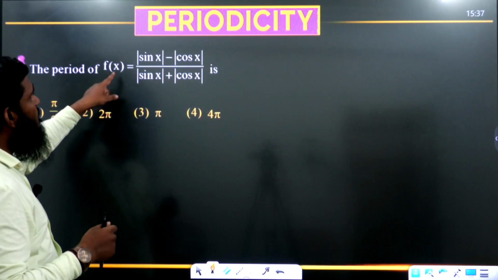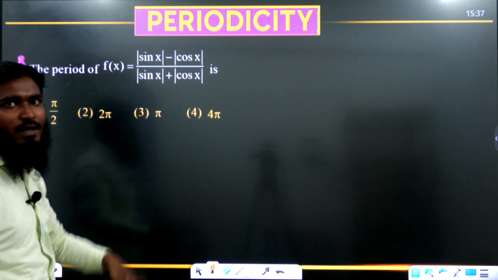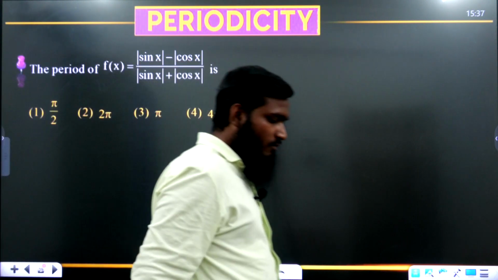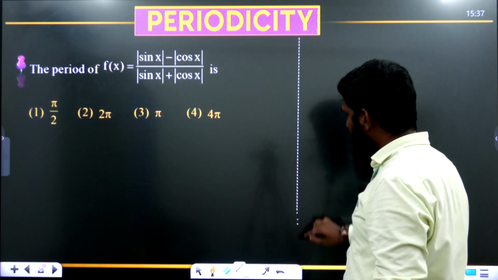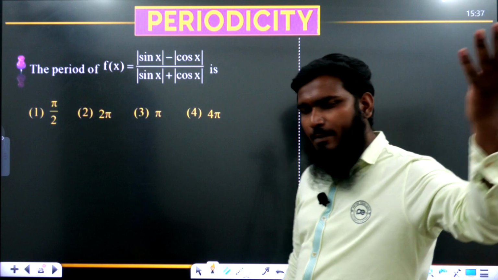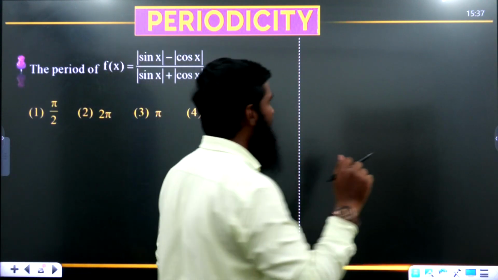Next part. Now, the period of f of x equals mod sin x minus mod cos x divided by mod sin x plus mod cos x. For this type of question, we actually have another concept. In our coming video also I will explain that part in detail. But the simple concept is this one.